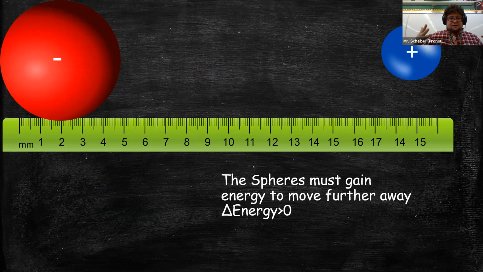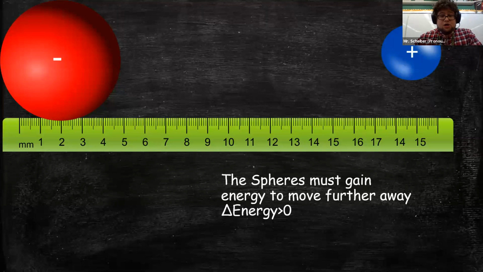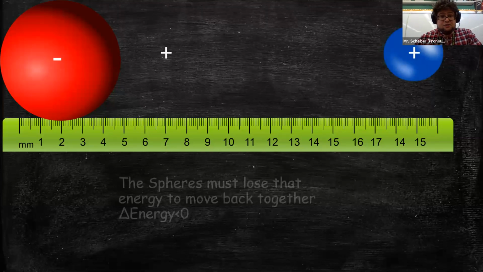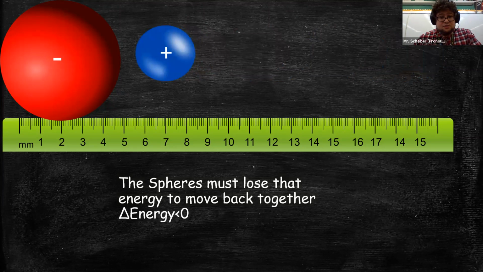So that would be an increase in energy. Whereas if I were to let those spheres go back together, the spheres must have lost that energy that I put in the first place. So that's a negative change in energy. And by negative, I mean from here to there. That's a negative change in energy.